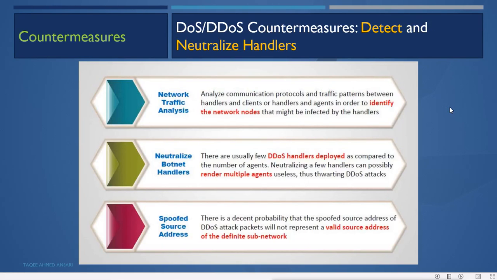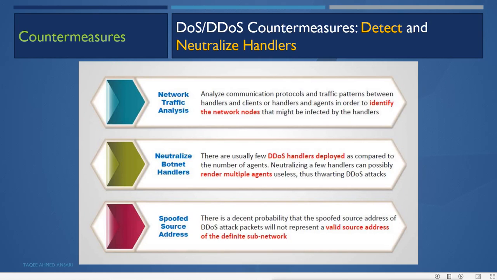Then detect and neutralize the handler. Now remember, botnets can be many, but the handler can be only one. So neutralizing the botnets is difficult, but we can neutralize the single command and control center and the handler. With network traffic analysis, we can find out who the handler is by analyzing the network traffic. Analyze the communication protocol and traffic pattern between handlers and clients or handlers and agents in order to identify the network nodes that might be infected by the handlers.